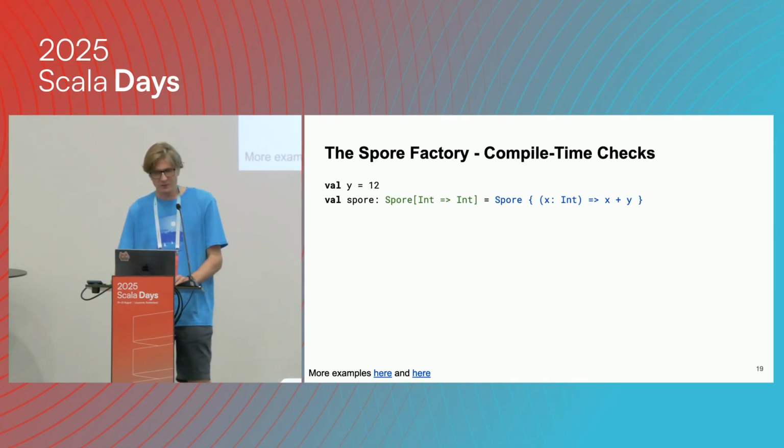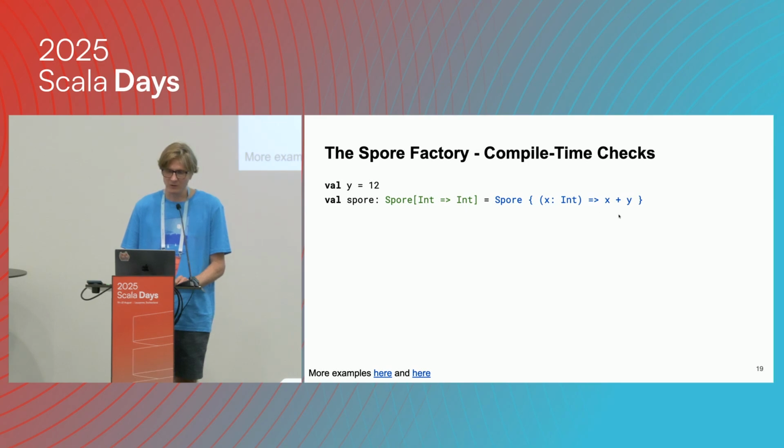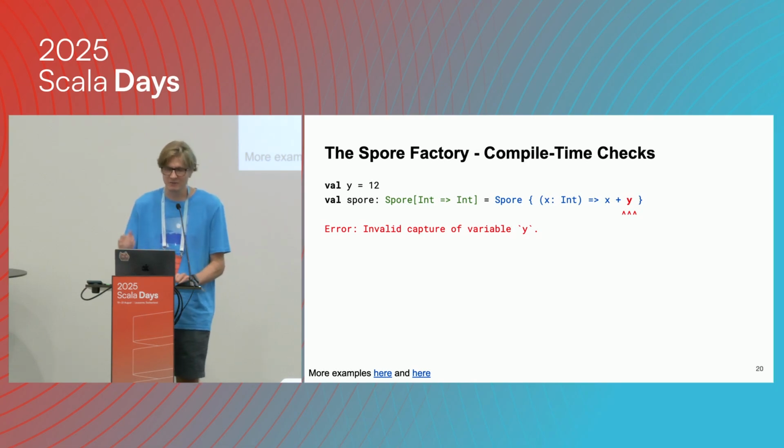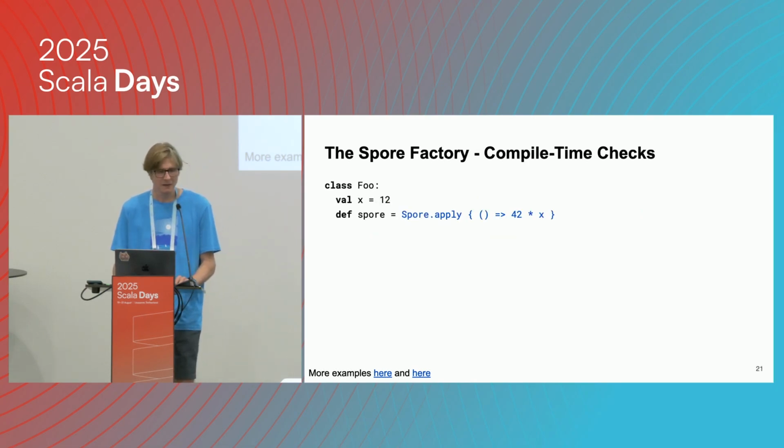Of course, like we saw a lot of these bad cases from Philip's intro on what can go wrong, right? So if you were to write this now with spores, we want to create the spore, but we're actually capturing this variable y, so this would give you a compiler error. So we don't have any runtime errors. Instead, we would get a compile error for this.